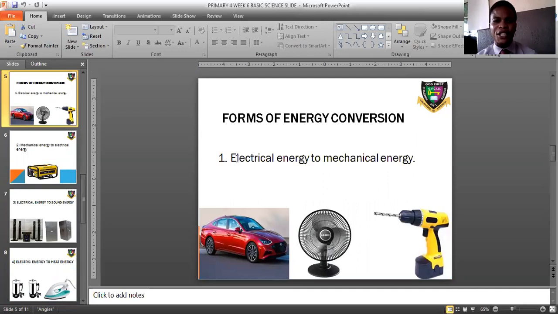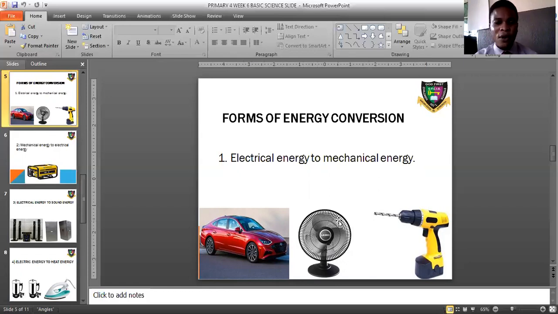Now let's quickly look into the forms of energy. How can energy change from one form to the other? The first one says electrical energy to mechanical energy. What this implies is that some of these diagrams we are seeing here, like the car, the fan, even the drilling machine, are all electrical devices, and they require electrical appliances to function.